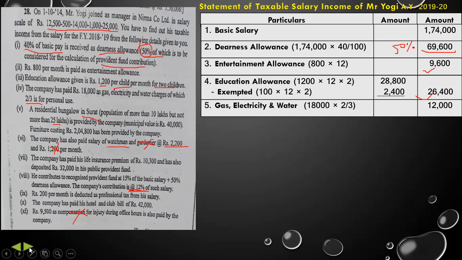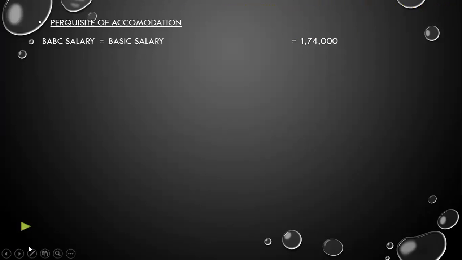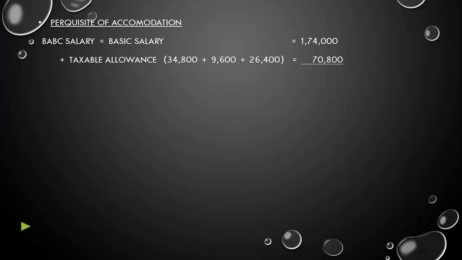So we'll add 3 allowances. Taxable allowance at 50% is 34,800 rupees plus 9,600 rupees entertainment allowance and 26,400 rupees education allowance. So total allowance will be 70,800. In this sum, there is no bonus, there is no commission. So we will consider only 2 things.